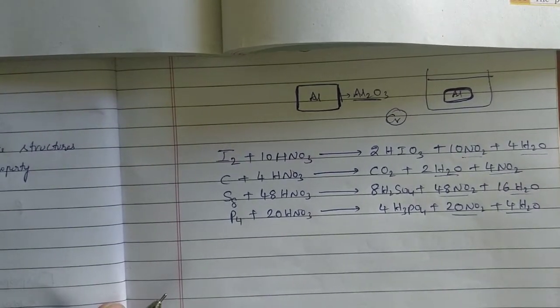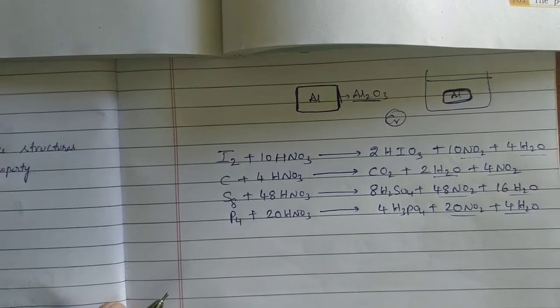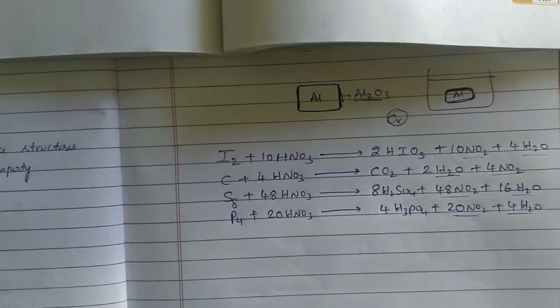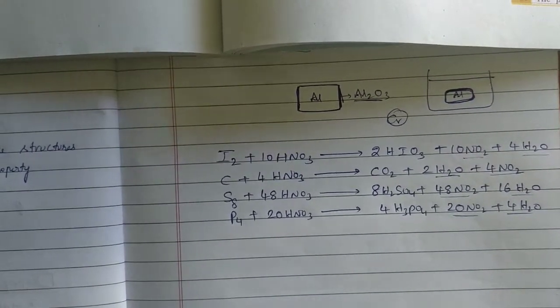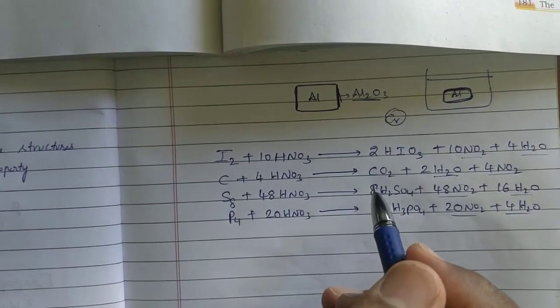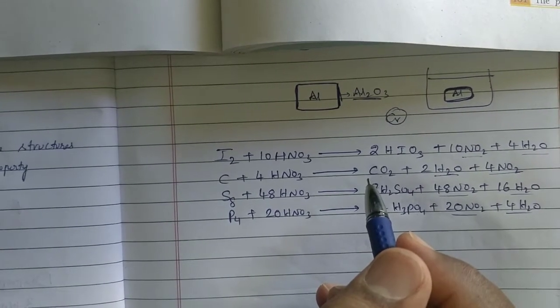And one more suggestion for you: you are going to write MCQs only, not a descriptive part. So balancing of the equations is also very important for you. In what way they are going to ask the questions, we cannot expect.